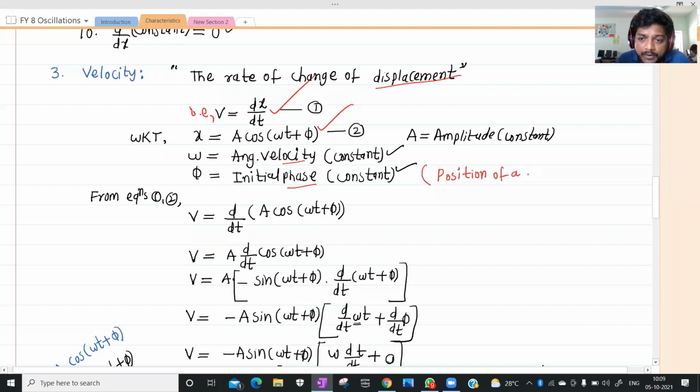Position of a particle at time t equals 0 is called the initial phase, which is denoted by phi. Now, v equals dx by dt. What is x? x is A cos(omega t plus phi).